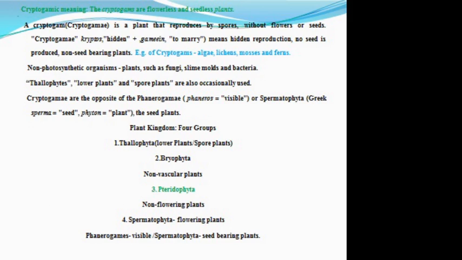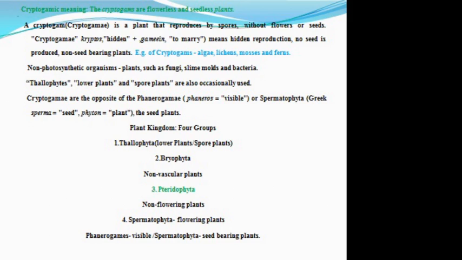Thallophytes are the lower plants and spore-bearing plants. Cryptogams are the opposite of the phanerogams. These phanerogams are visible plants, or Spermatophyta, that is sperma, seed, and phyton, plant.